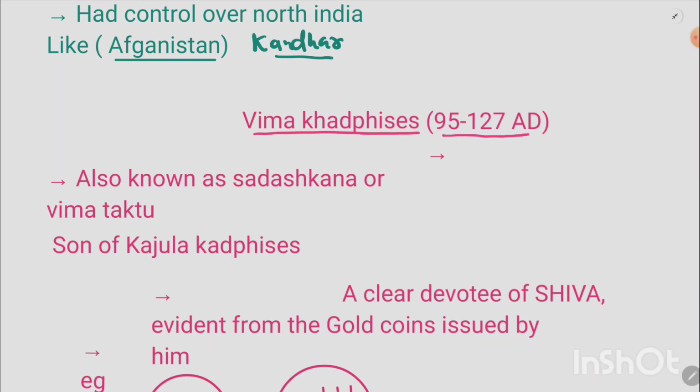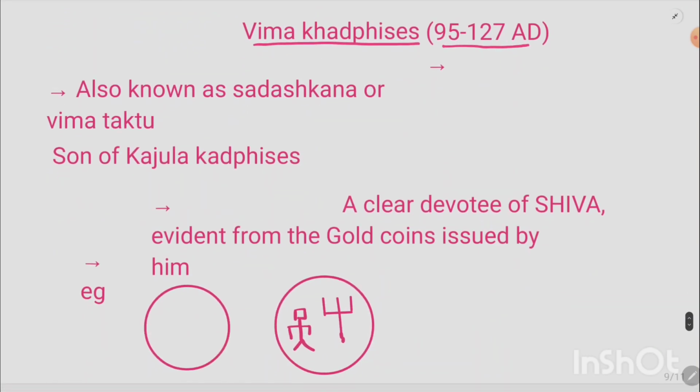Okay, so I'm giving you all the important details here so that you won't miss anything out of this topic. I will be covering every probable detail in it. So this Vima Kadphaisi was also known as Sadashkana, or he was also known as Vima Taktu. Okay, and he was the son of Kajula Kadphaisi. Just remember that. And what is important about Vima Kadphaisi is that he was a devout Hindu.